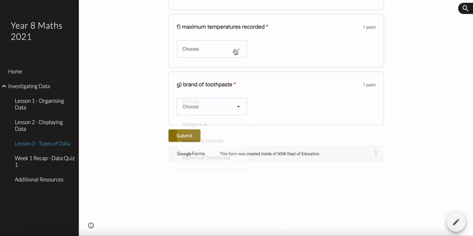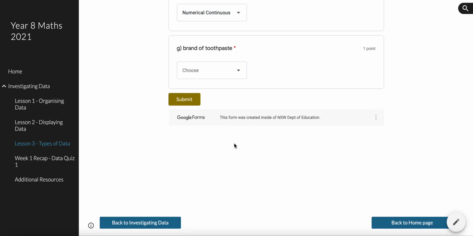And is that temperature counted or is it measured? Temperature is measured with a measuring instrument like a thermometer, so it's continuous. And finally, we've got brand of toothpaste. Now, is Colgate a number? No, Colgate is a brand or a category of toothpaste. So it's categorical.